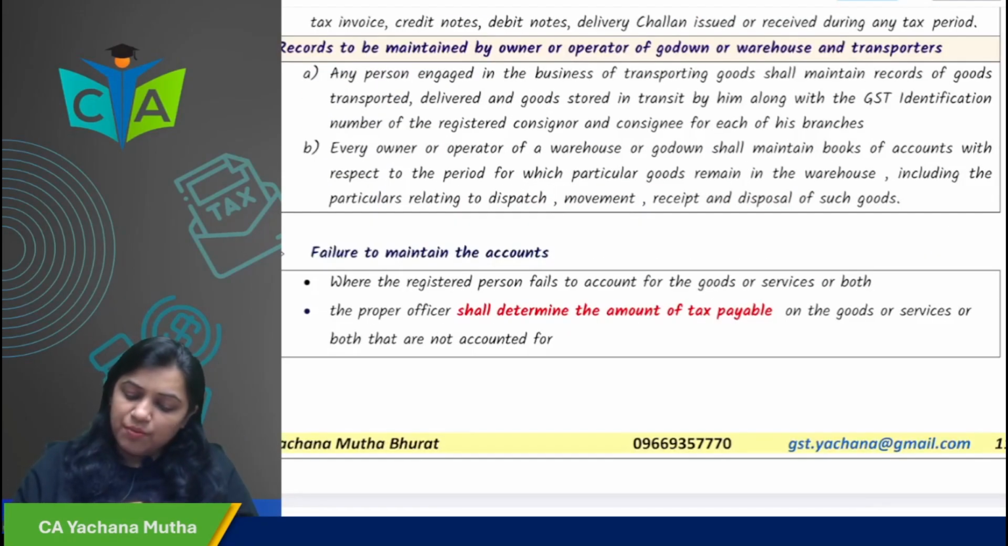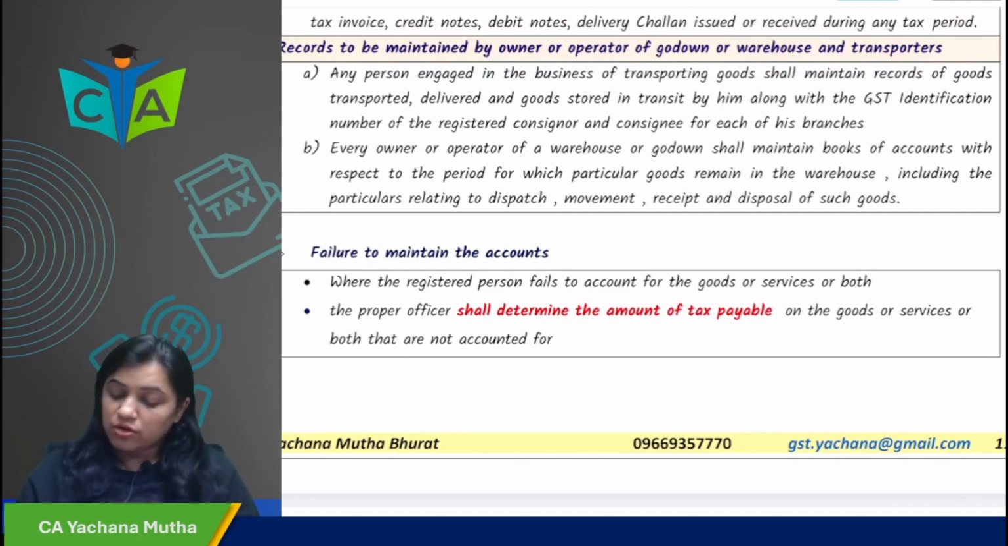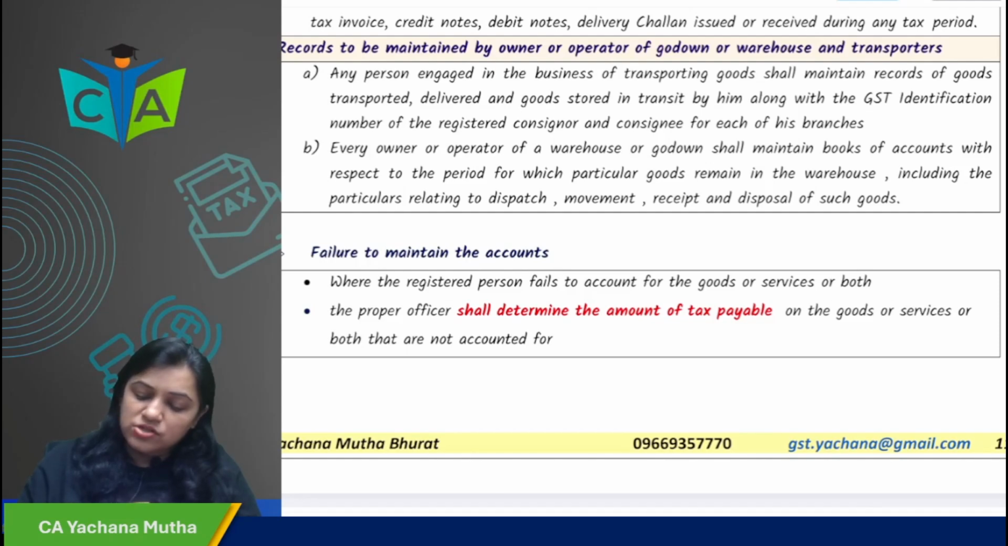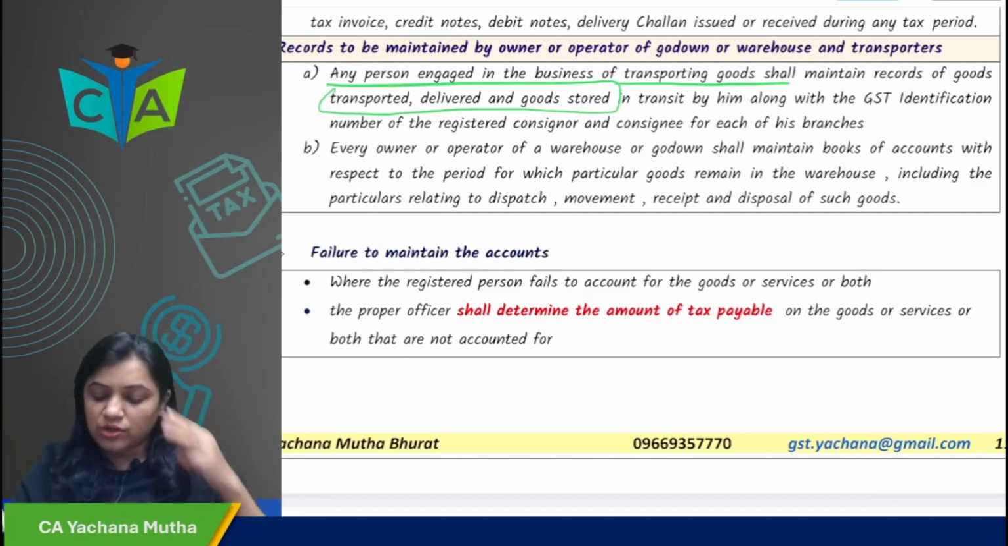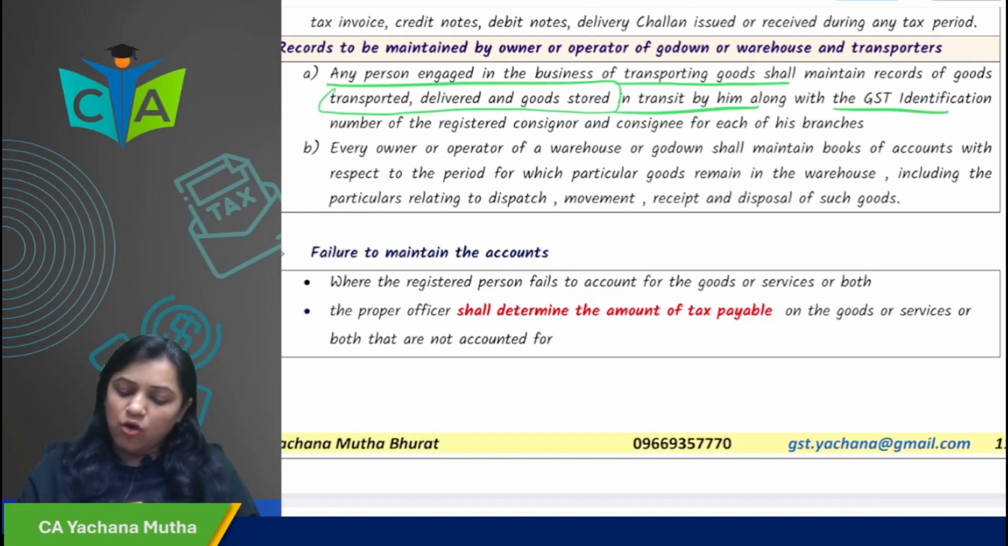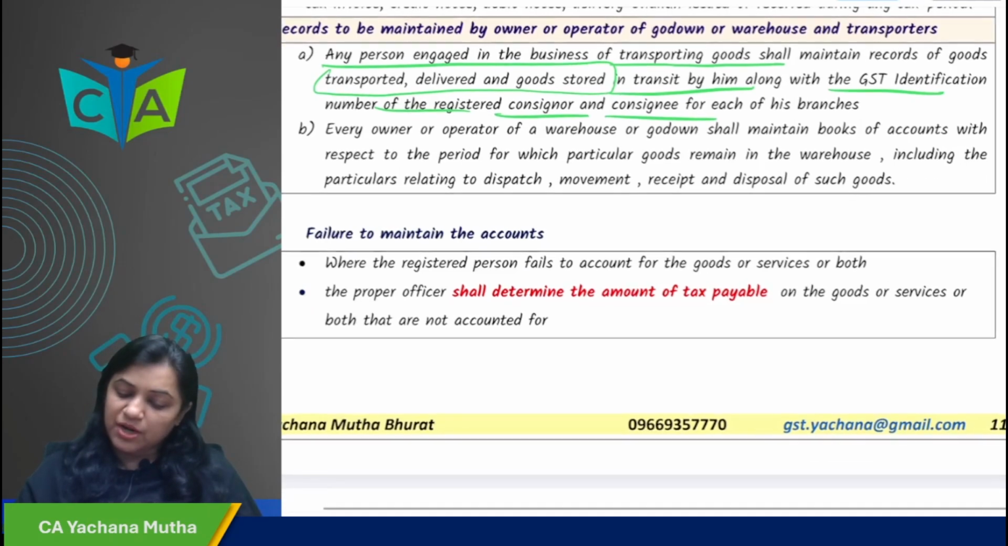Next, records which are to be maintained by the owner or operator of the godown, warehouse and the transporter. So if you are a transporter, or you are an owner or operator of the godown or warehouse, then what records are you required to maintain? If you are a person engaged in the business of transporting goods, you have to maintain records of goods transported, delivered and the goods stored in transit by him, along with GSTIN of the registered consignor or consignee in respect of each of the branches.